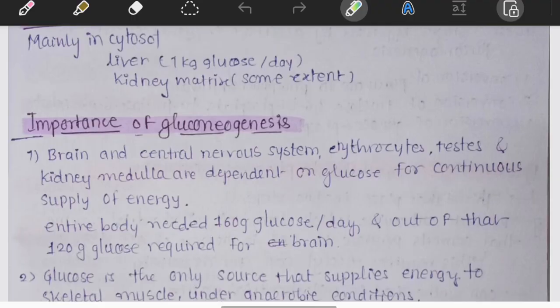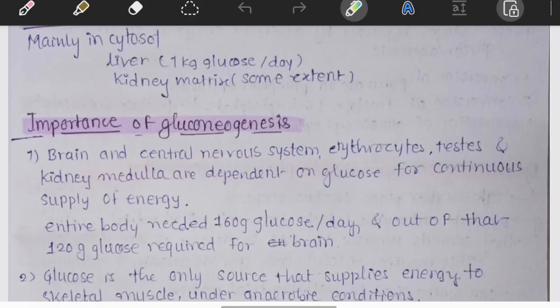Let's see the importance of gluconeogenesis. Now comes the heart of the chapter. Why do we even need this pathway? Let's understand logically. It supplies glucose to glucose-dependent tissues. Some tissues have almost no choice, they must use glucose. For example, the brain and central nervous system, red blood cells, kidney medulla, and testes.